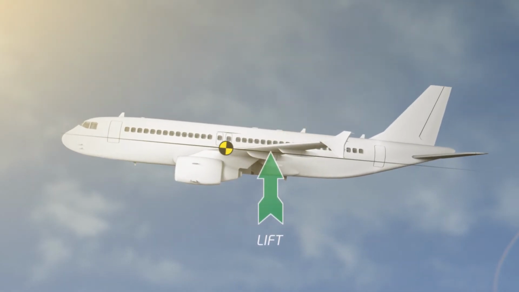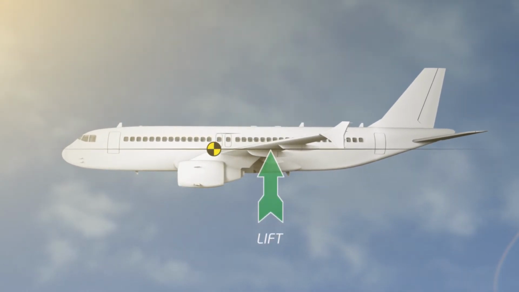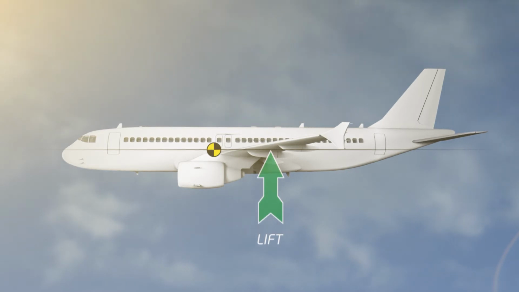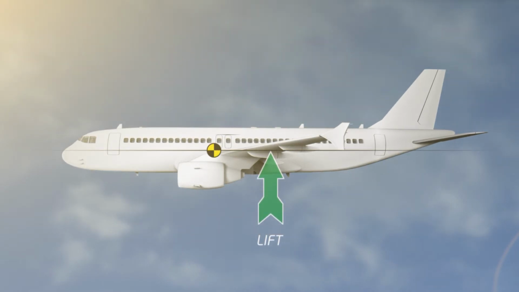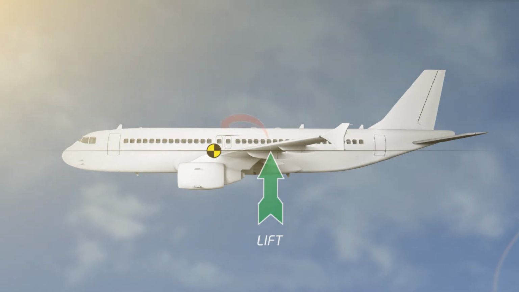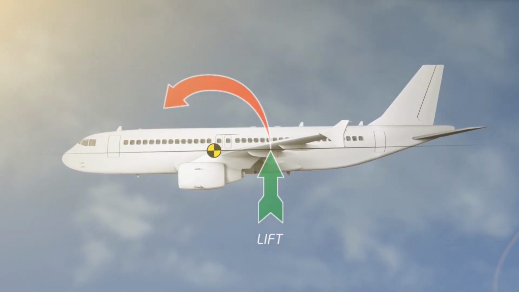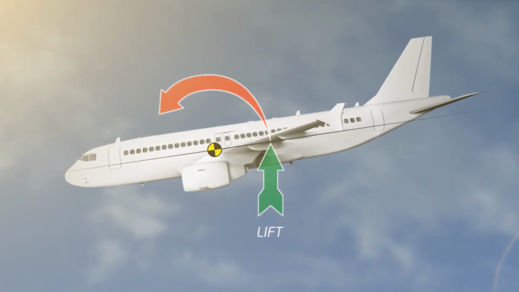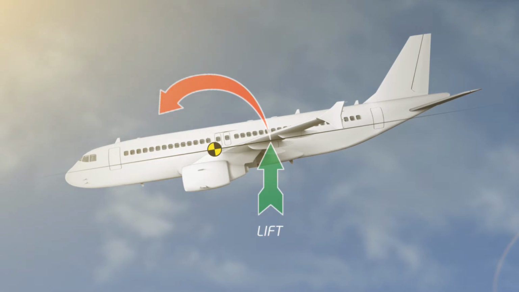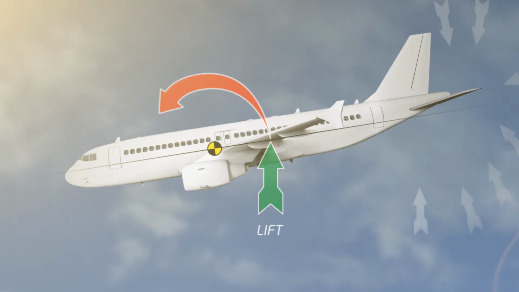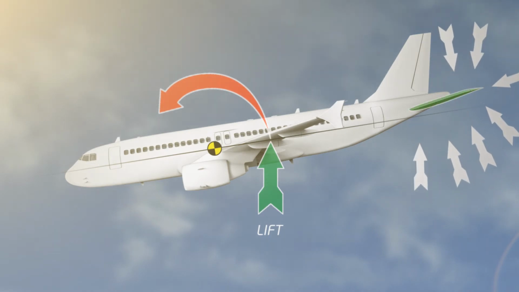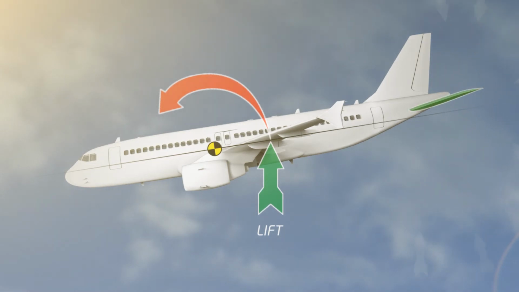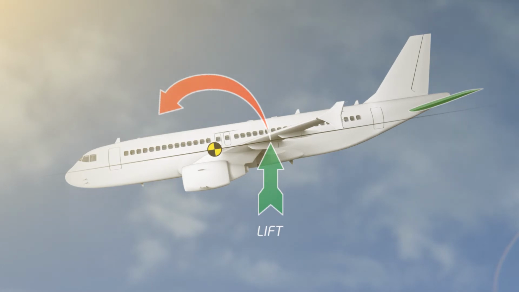By contrast, if the location at which the weight acts is forward from that at which lift acts, the exact opposite will happen, and the nose of the airplane will turn downwards. So, in order for the airplane to be able to follow a stable, straight flying path, the moment just described needs to be compensated by the so-called horizontal tail plane, which is the wing-like lifting surface below the tail of the airplane.